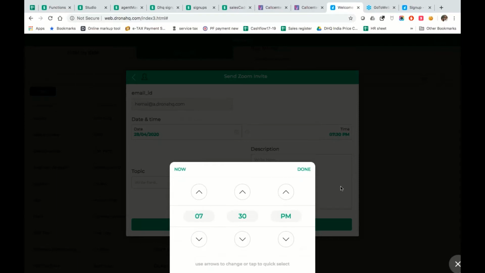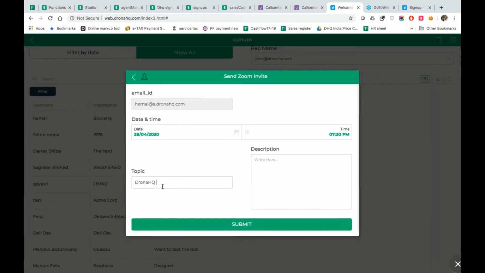So now we add a topic. This is DronaHQ demo, and then we add a description, Zoom call to see a demo. And we do a quick submit.